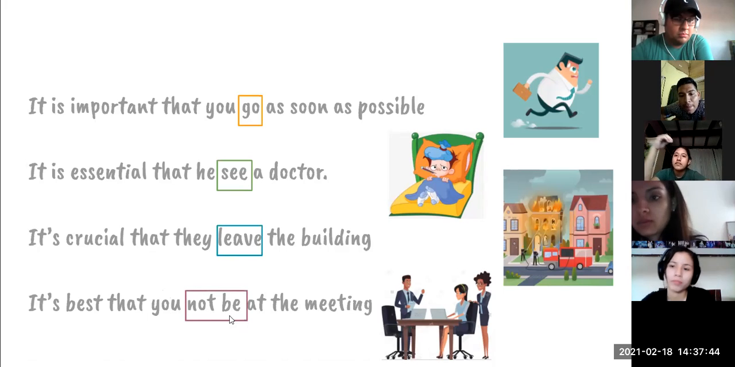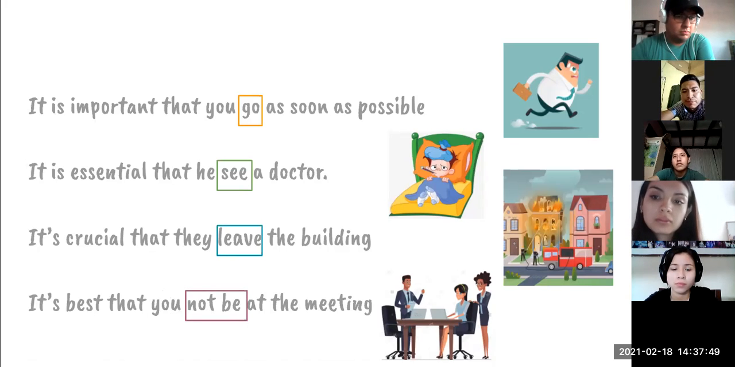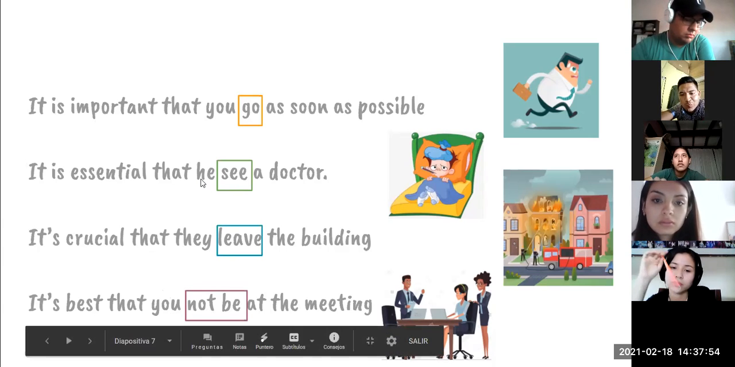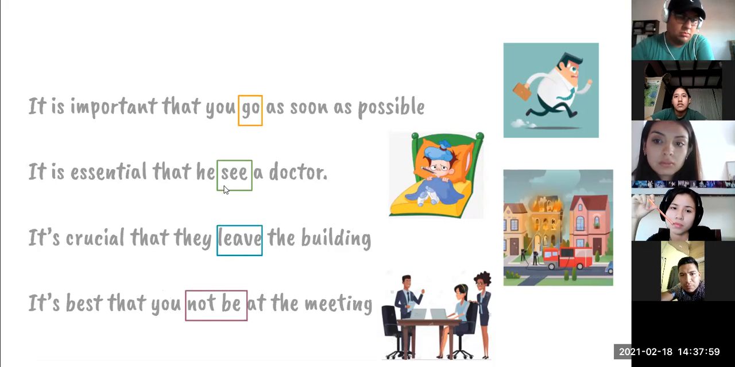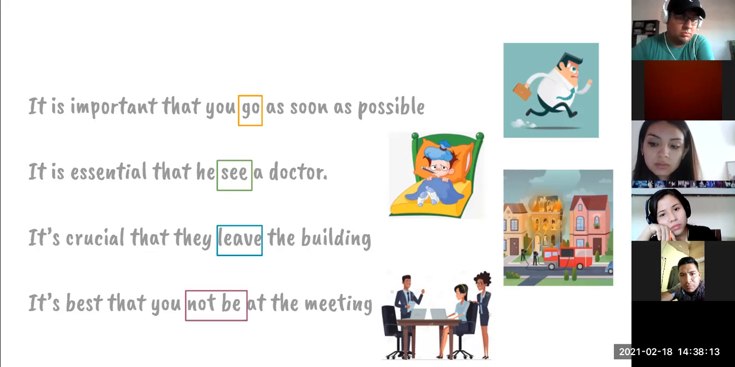Okay. As you can see, the subjunctive verbs don't follow the rules that we normally follow when we are talking, for example, about the third person. Okay, for example, we normally say here sees. He sees a doctor, right? But when we use this form of verb, because this is a verb that has a different form, okay? So when we use this verb, we don't follow the same rules that we normally follow in a normal sentence,